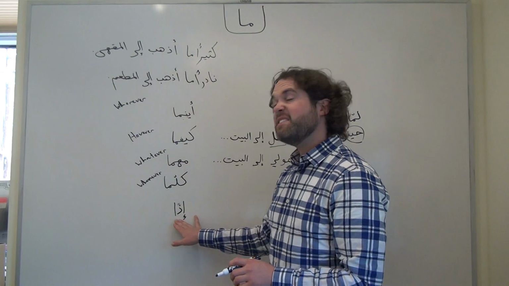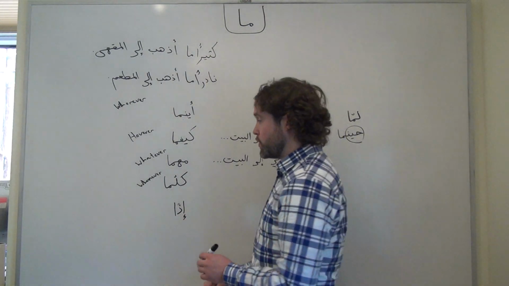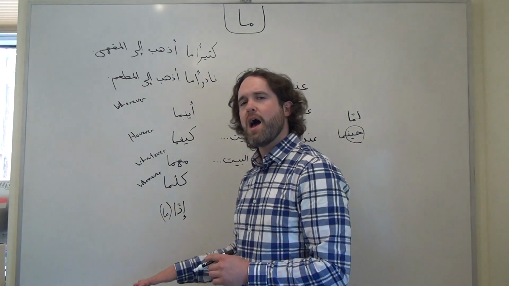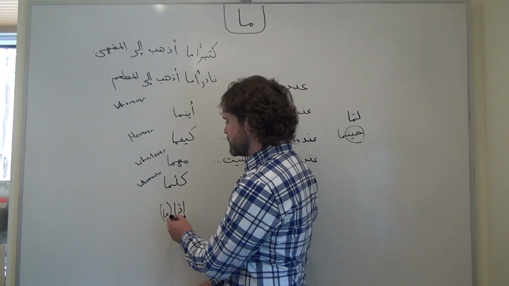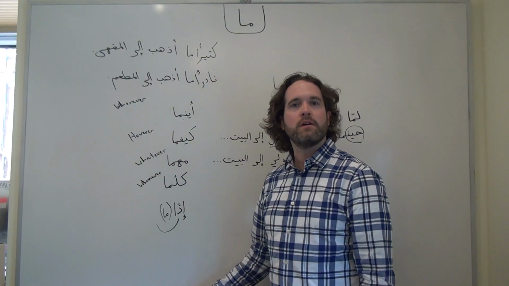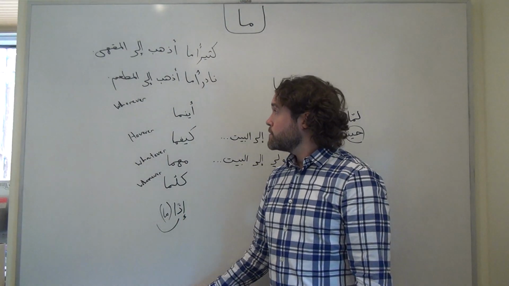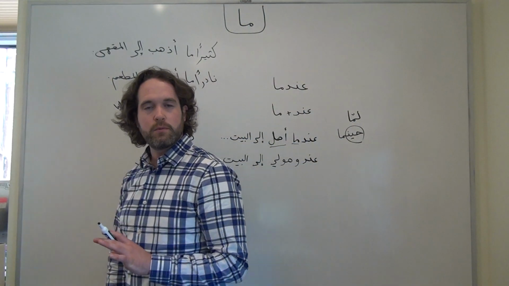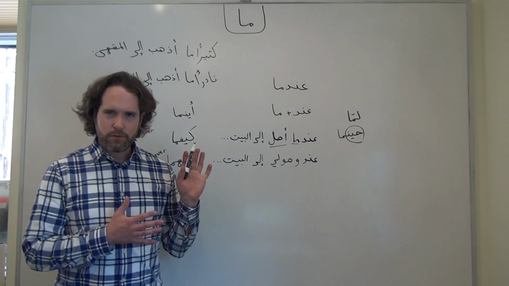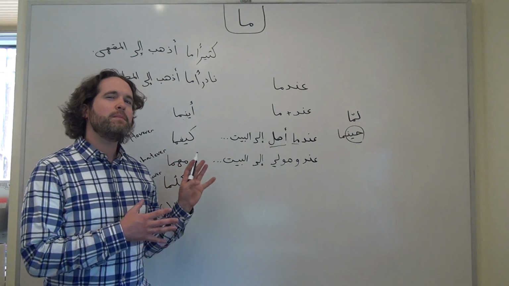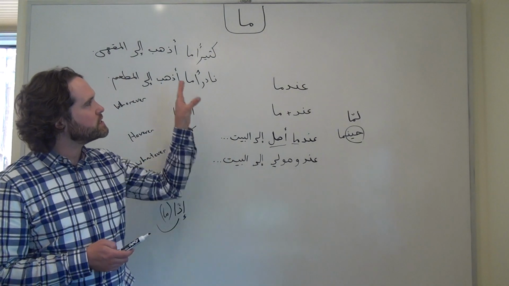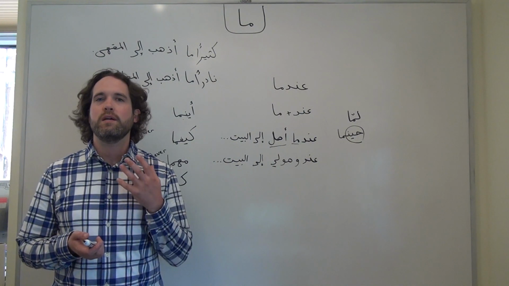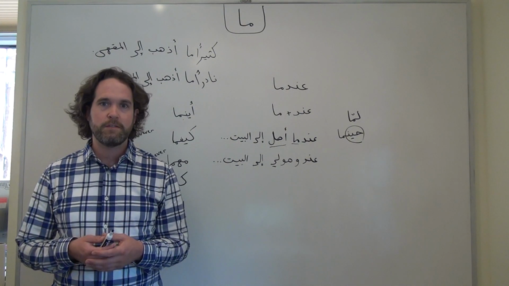In fact, إذا sometimes in very formal speech also gets a ma after it, that again is not a ma of negation, it's just a ma that serves as a bridge between this conditional idea and whatever follows it. So, there are just a couple of functions of ma that we encounter in formal Arabic. There are a few more, but if you get a basic grasp of what's going on just in these couple of specific situations, it will be very useful to you as you encounter and engage with increasingly more sophisticated texts.